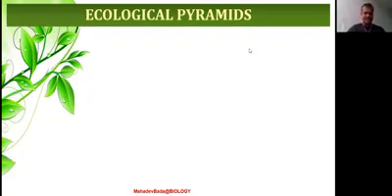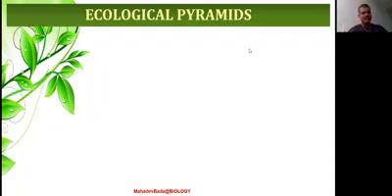Some of the limitations of the ecological pyramids we have also studied. The limitations are, it does not take into account the same species which belongs to different trophic levels. I told you crow as an example. When a crow eats the seeds, it falls in one trophic level. When a crow eats the flesh, it falls in the other trophic level. So this ecological pyramid will not take that into account. It takes only one trophic level.